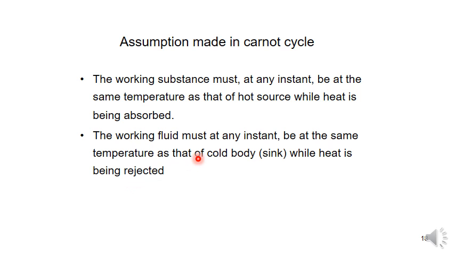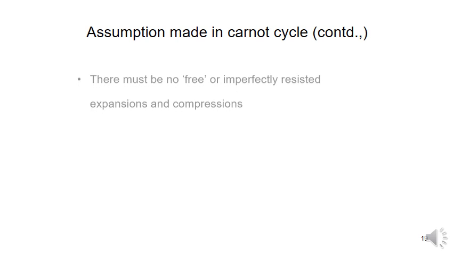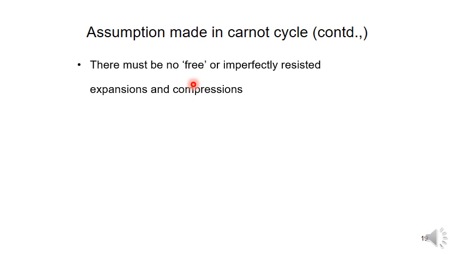So the working fluid must be at the same temperature as the hot body and the cold body while heat is being added and heat is being rejected. Next, there must be no free expansion or compression, and there must be no imperfectly restrained expansions or compressions.